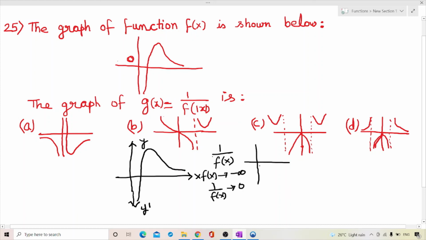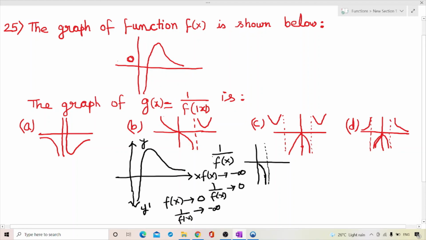As f(x) tends to 0, 1 upon f(x) will tend to infinity on one side, and to minus infinity on the other. So it will be like this, 1 upon f(x) will be like this.